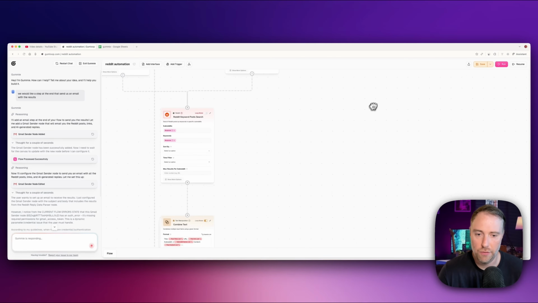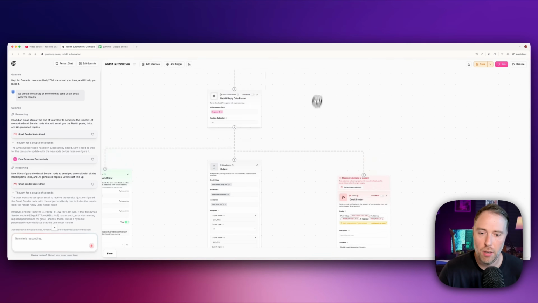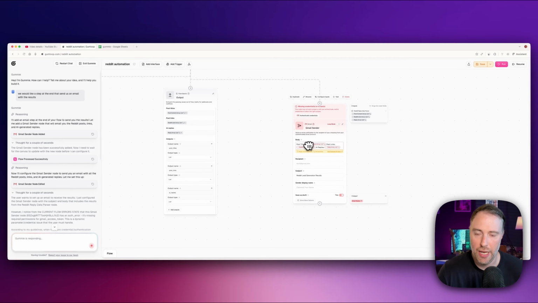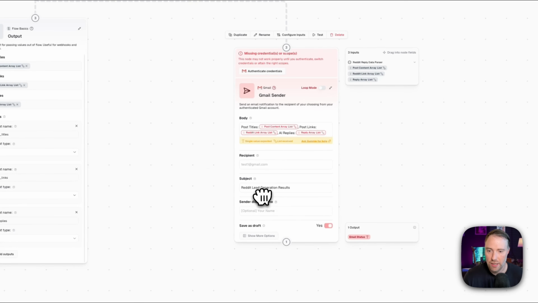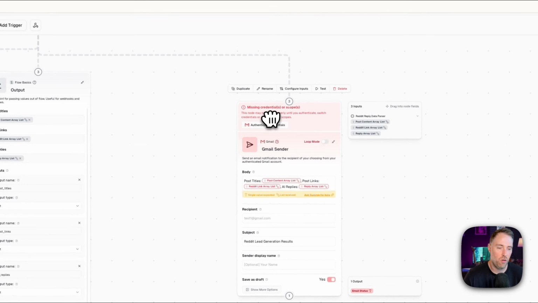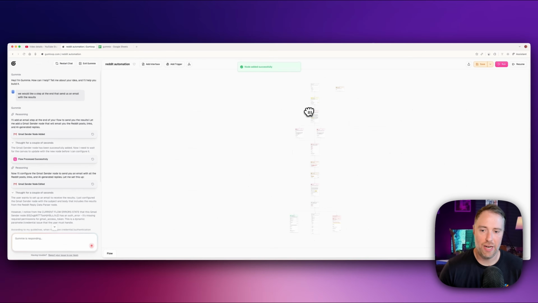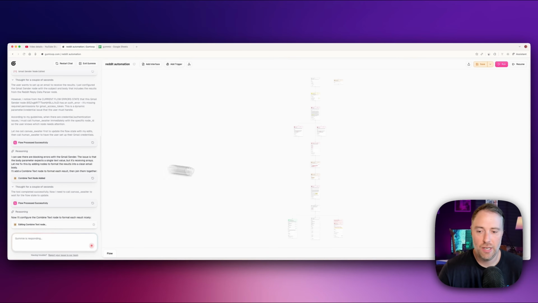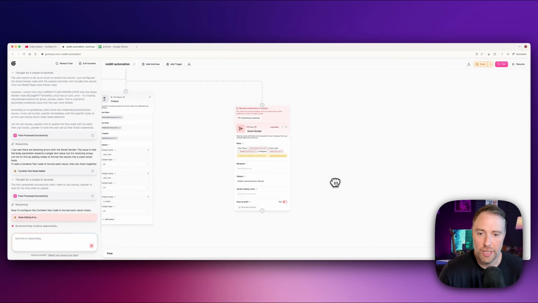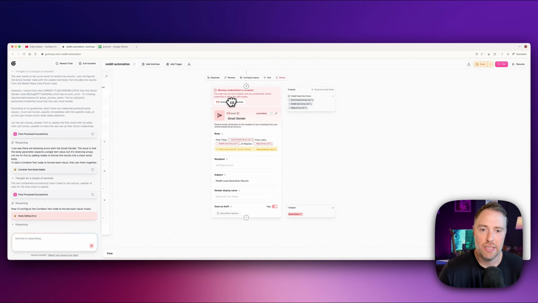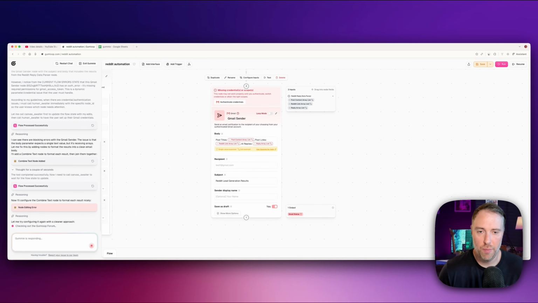And let's zoom in here. Sorry for all the scrolling. It put it at the bottom. There we go. So it actually put in the body and the linked data, the subject and everything. The only thing that we need to do is authenticate Gmail, and this will work. If we save our flow and run it again, we will get all the data in the spreadsheet, and we will also get an email. So you can send an email to your team, to yourself. You could do this in Slack. There's so many different possibilities. And Gummy, the AI agent here within Gumloop, built this completely for us. We didn't have to lift a finger. All we have to do is hit this button and authenticate Gmail, and we'll be good to go.